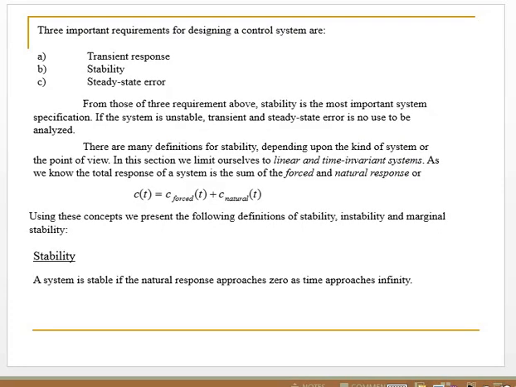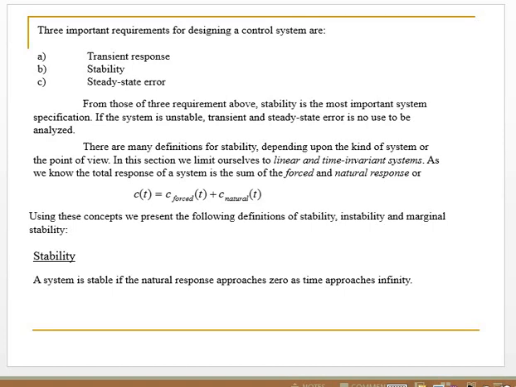There are three important requirements for designing a control system: transient response, stability, and steady state error. From those three requirements, stability is the most important system specification. If the system is unstable, transient and steady state error are of no use to be analyzed. It means no meaning.